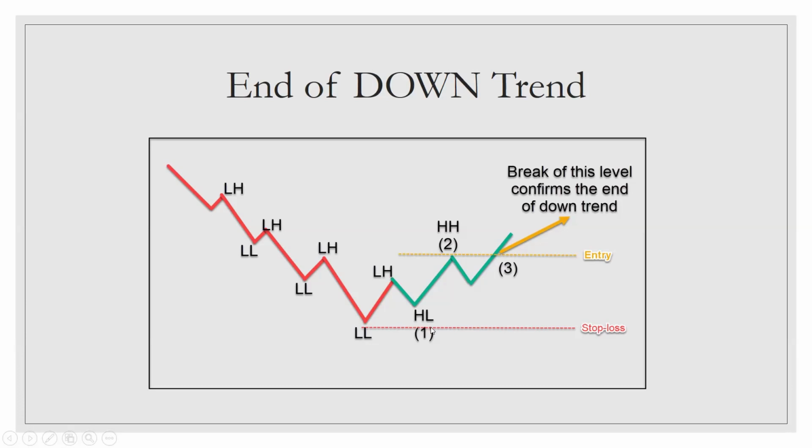I will repeat, the end of downtrend can be confirmed with three characteristics. Number one, it makes a higher low. Number two, it makes a higher high. And number three, when the price breaks this higher high, it confirms the end of downtrend. Investors can take trade at this level, little above higher high, and they can keep their stop loss little below this level.